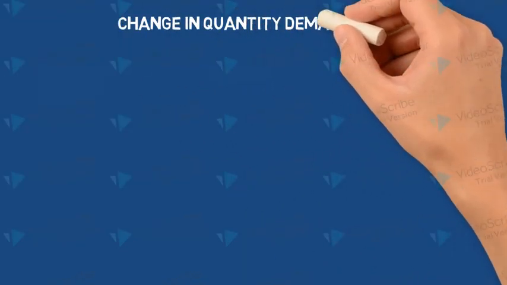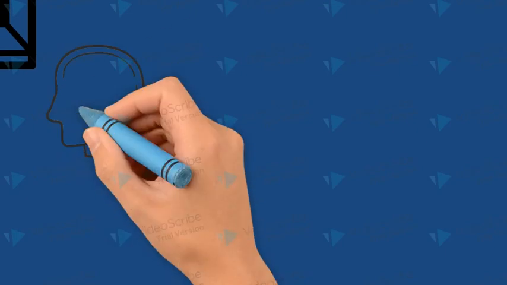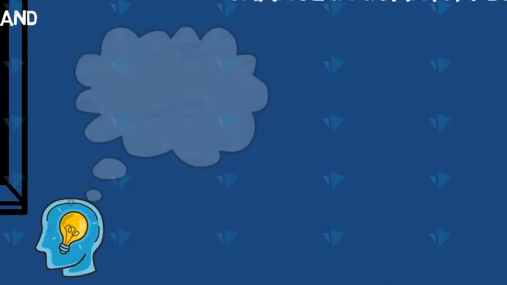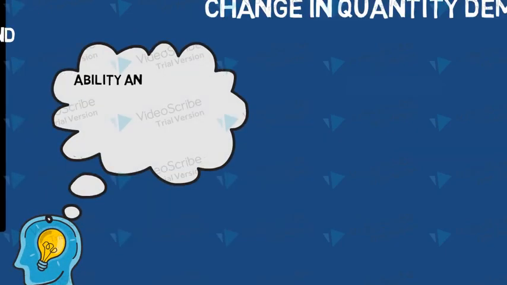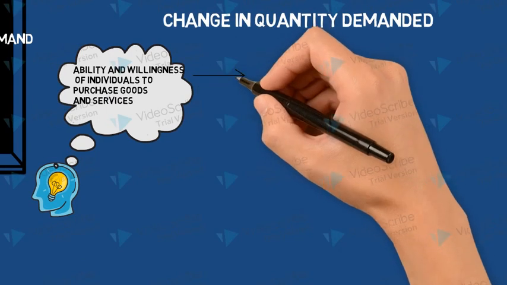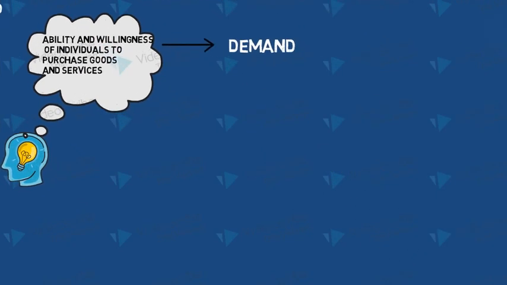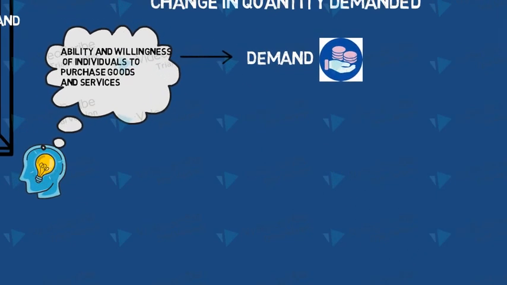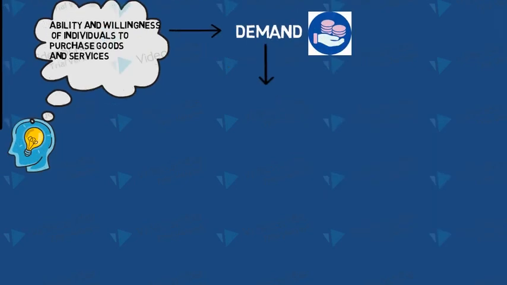Now what comes to your mind when we talk about demand? Yes, an ability and willingness of individuals to purchase goods and services. This is actually called demand in economic terms. And our demand depends upon many factors.